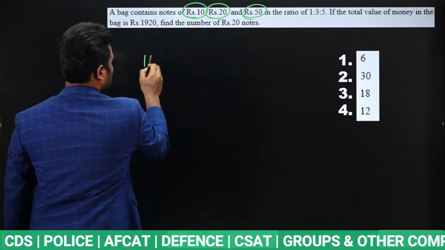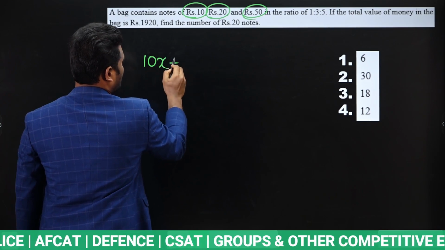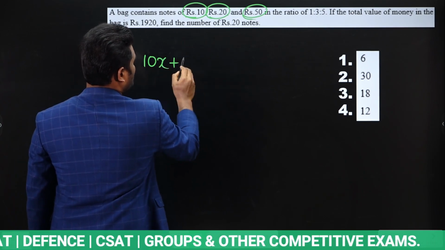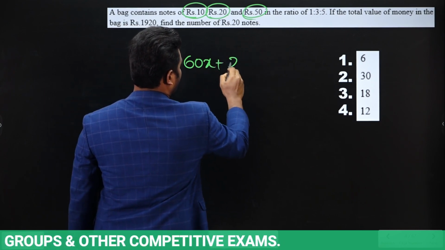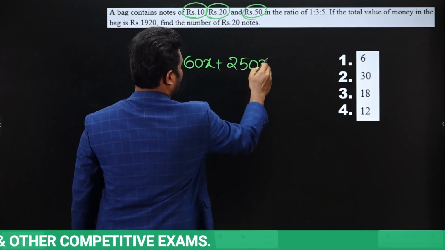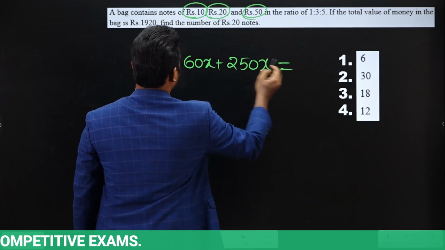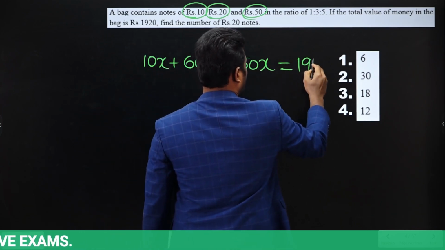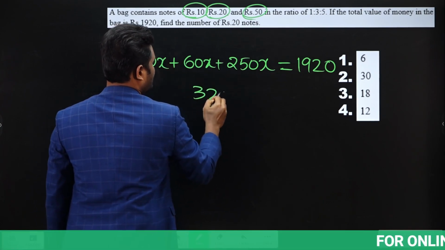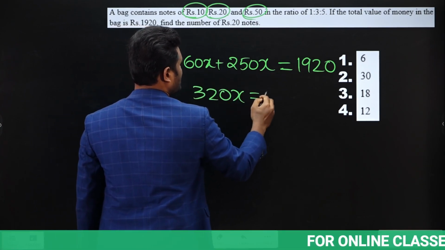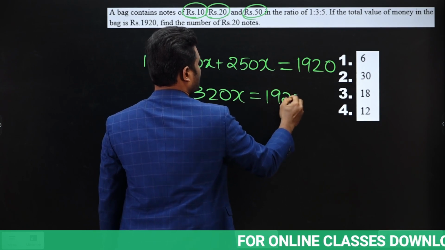If you multiply, this will be 10x plus 20 into 3, that is 60x, plus 50 into 5, that is 250x. Now this is equal to the total money, 1920. When you add this, the total will be 320x equals 1920.